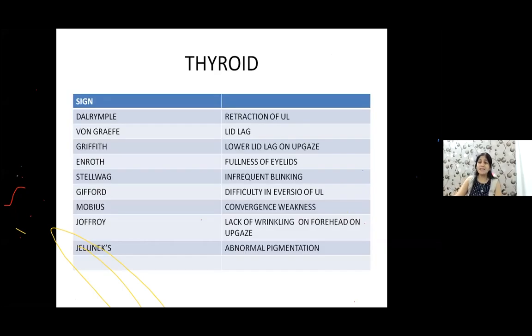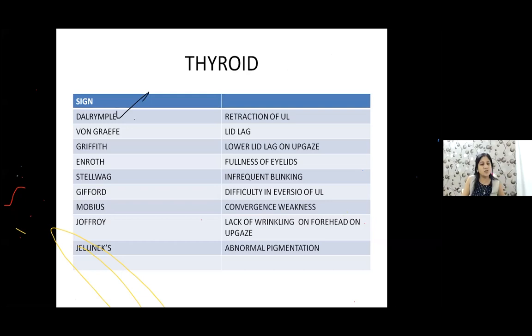Apart from that, you have a Von Graefe sign where there is a lid lag when the patient looks down. ठीक है? Normally हम देखते हैं नीचे तो lid भी follow करता है, but thyroid में क्या होता है? ये lid ऊपर रह जाता है. This is called as lid lag. Von Graefe sign. Now guys, in thyroid, there are so many other signs also.